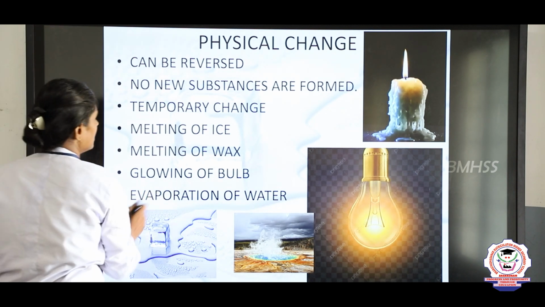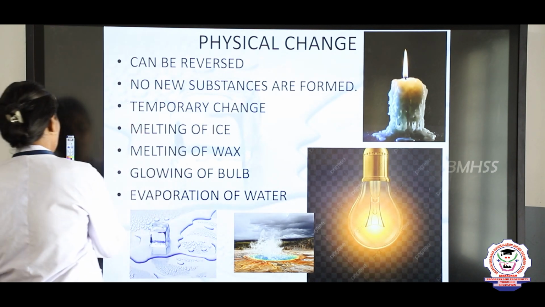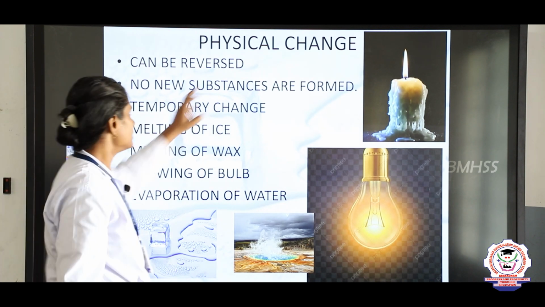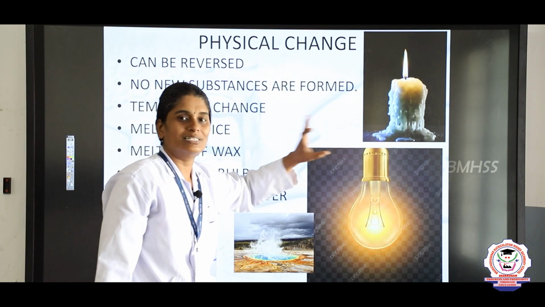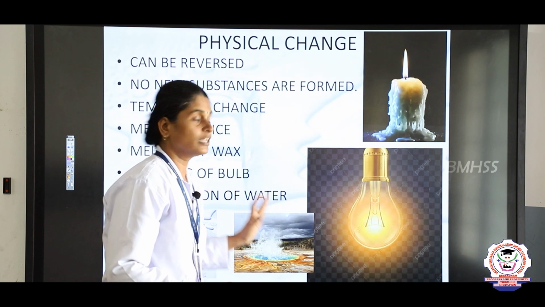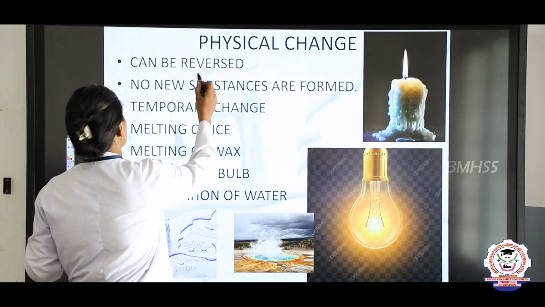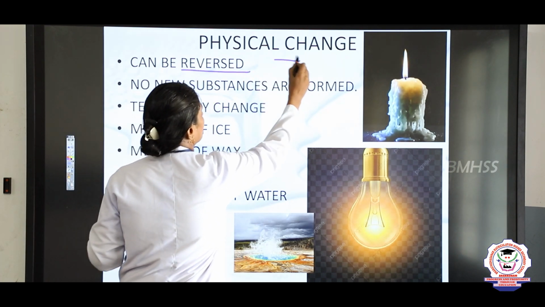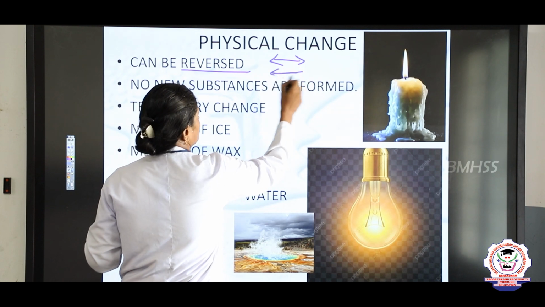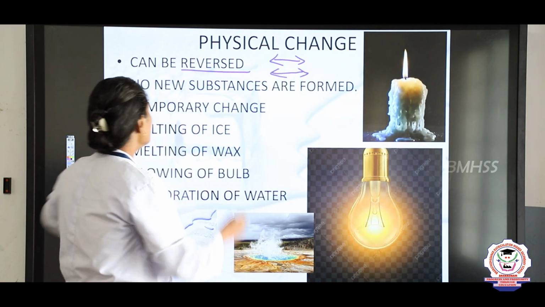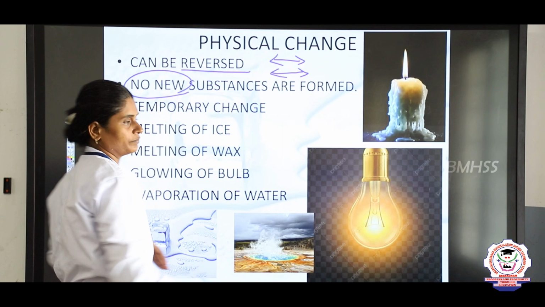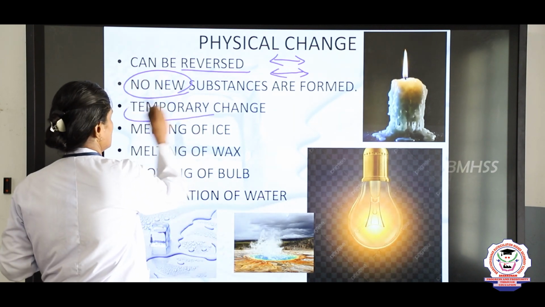So, next we will see about physical change and chemical change. So, what is this physical change? Physical changes are the changes that happen physically. Mostly it can be reversed. So, it is a reversible change, no new substance is formed, and it is a temporary change.